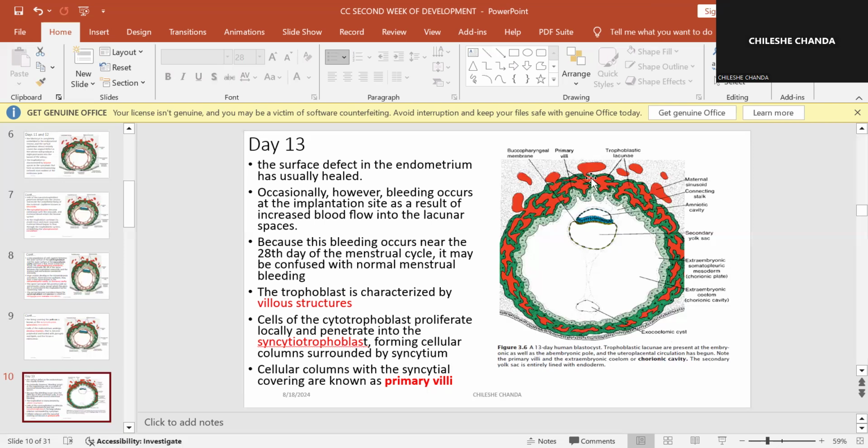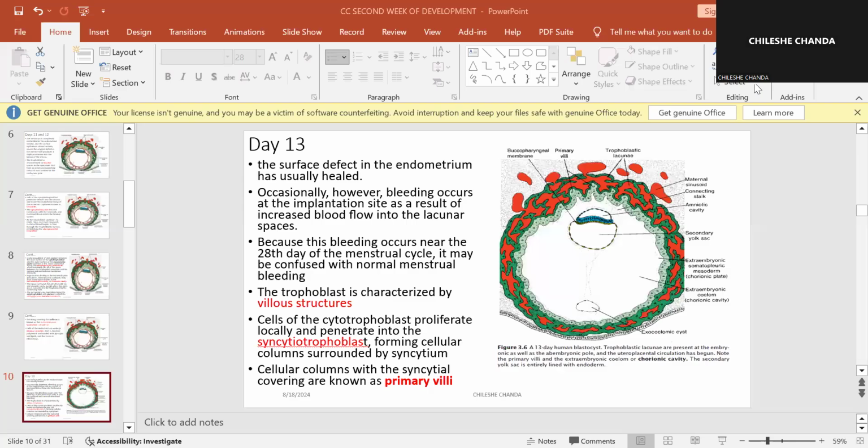So the syncytial trophoblast on day 13 is surrounding the cytotrophoblast as it penetrates. These cells of the cytotrophoblast will start invading the syncytial trophoblast and they'll start forming columns inside.